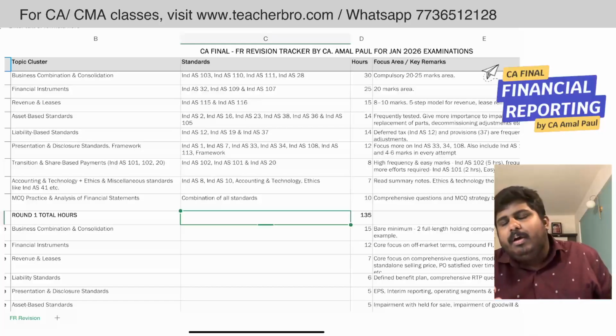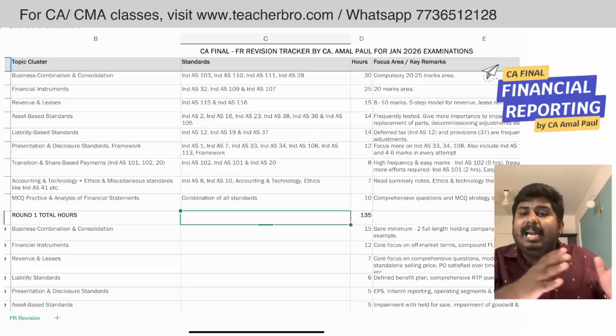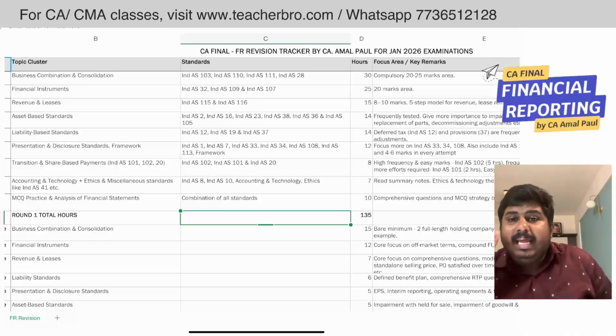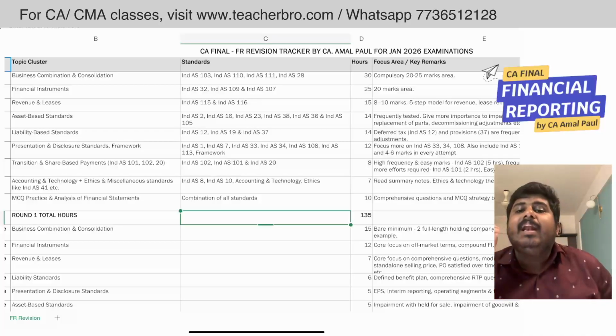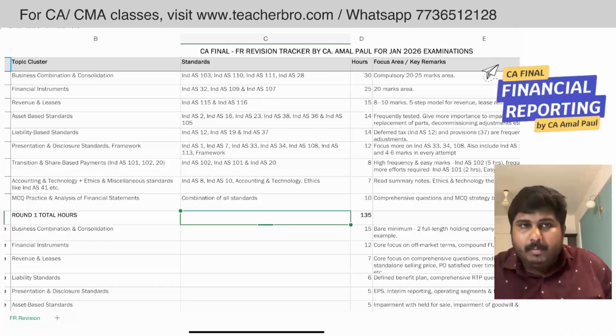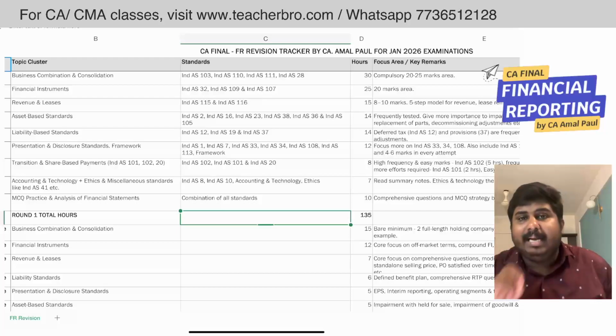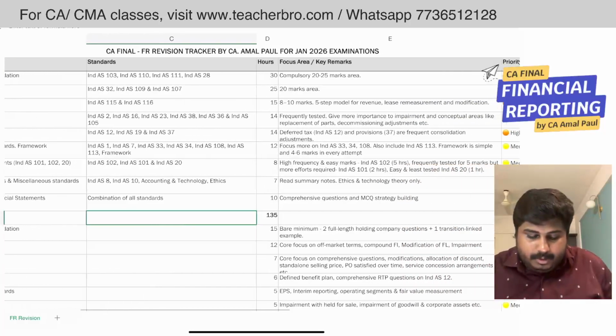Around 5 to 7 hours you have to spend on the leases standard: identification of lease, lessor accounting, lessee accounting, lease modification, reassessment, and lastly sale and leaseback. So these are the areas in which you will be getting frequent questions, so you have to cover all these areas. You have to do problems on modification, on lessor accounting, manufacturer or dealer lessor, and you should always do problems on sale and leaseback as well. Based on that you should plan your revisions.